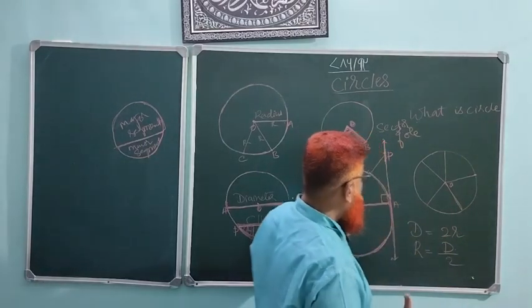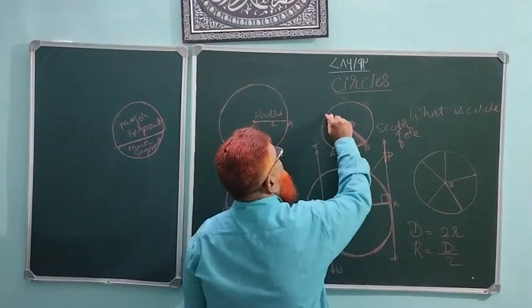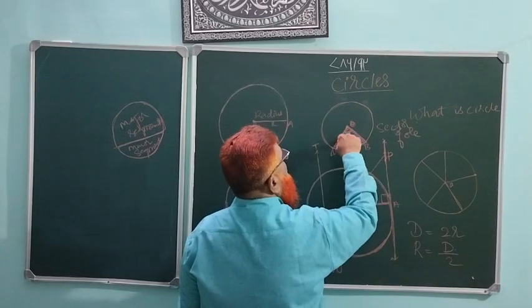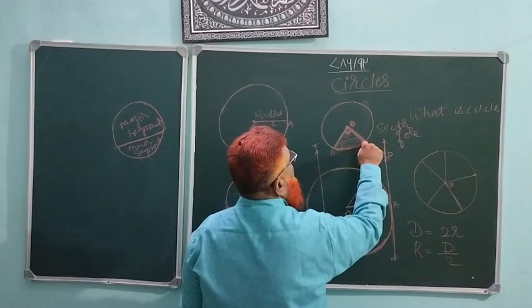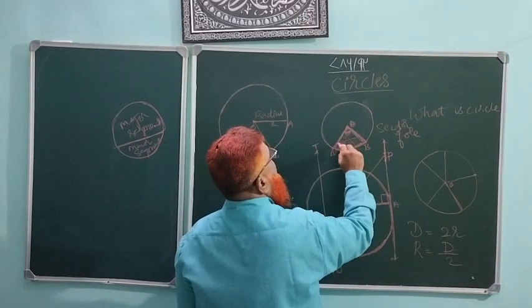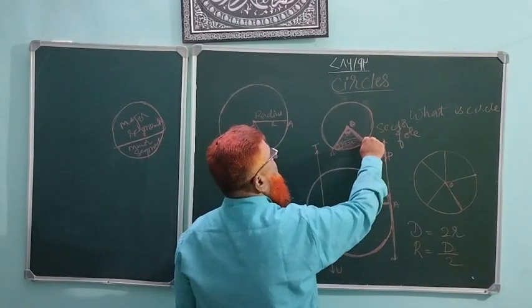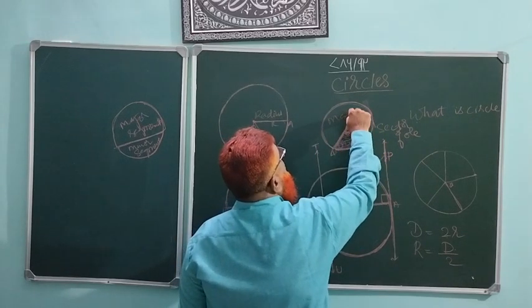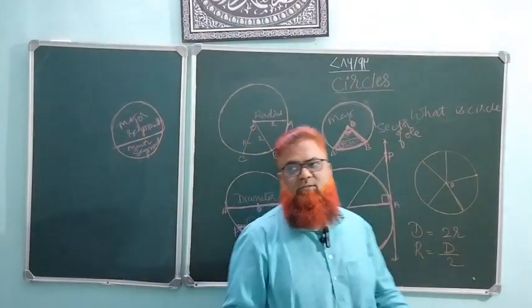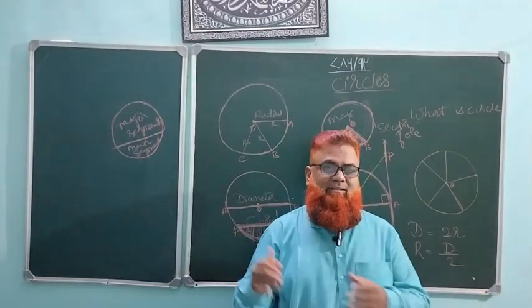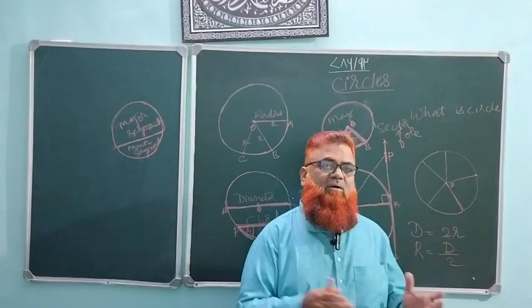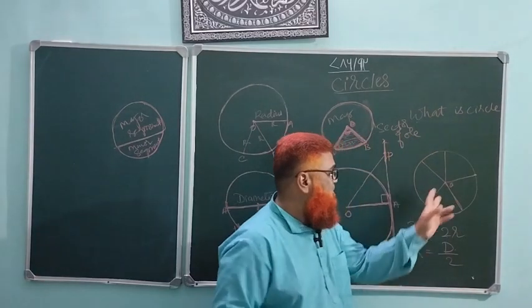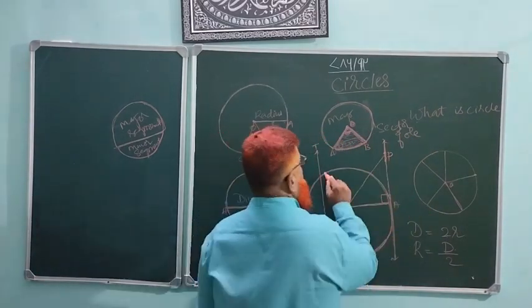Here also the same rule can be applied: the region bounded by two radii and a minor arc is called a minor sector, and the region bounded by two radii and a major arc is called a major sector. Understand? So this is the difference between the sector, the segment, the chord, the diameter, the radii, everything.